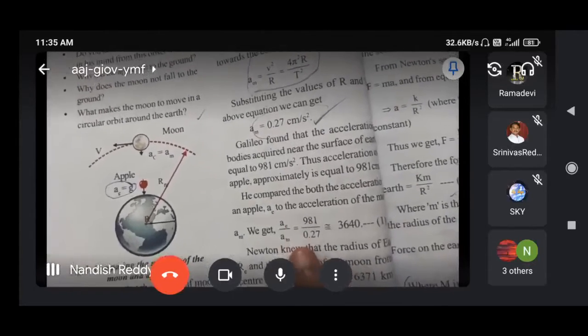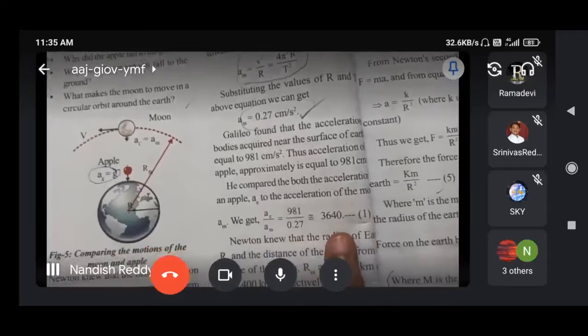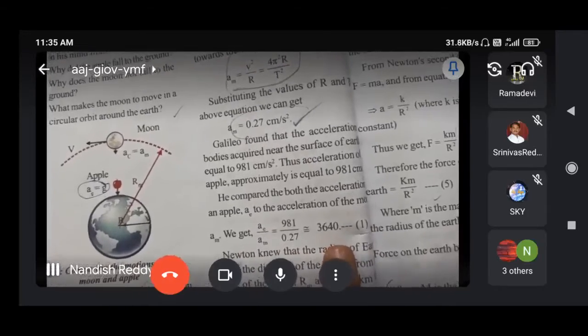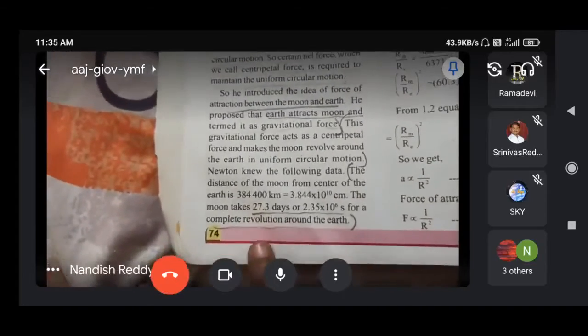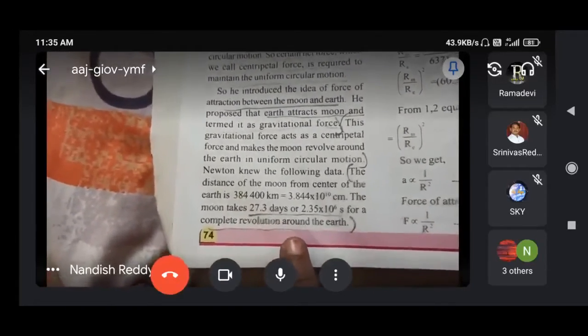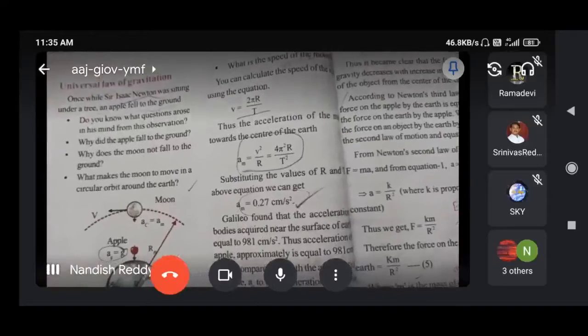So here we are taking the ratio, and by substituting the values of radius and acceleration of both earth and moon we found the value 3640.